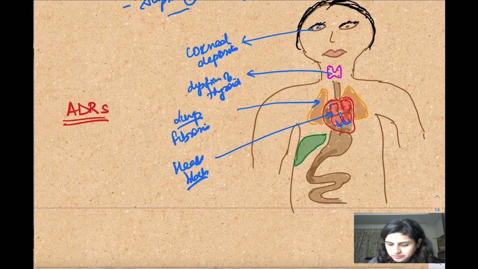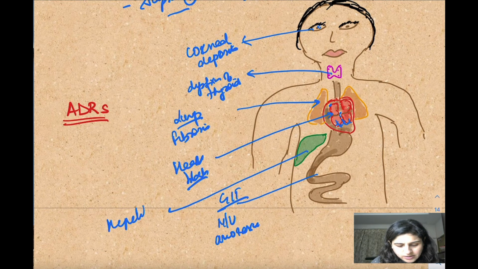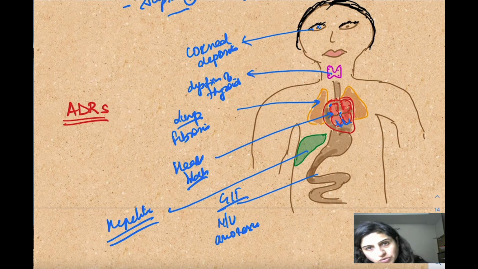Then what about the GIT? Yes, GIT upset can happen, nausea, vomiting, anorexia and all that. And on the liver, it has a tendency to cause hepatitis. So see, they have a lot of side effects, but at the dose which is used, it will be nicely tolerated by the patient.